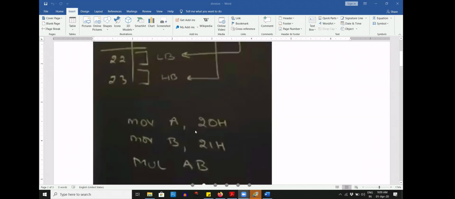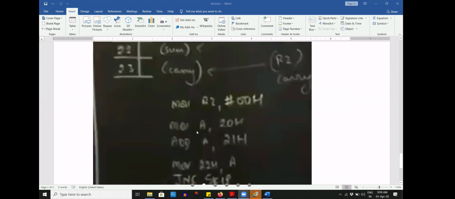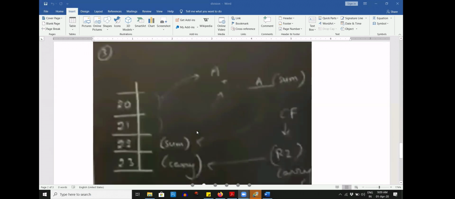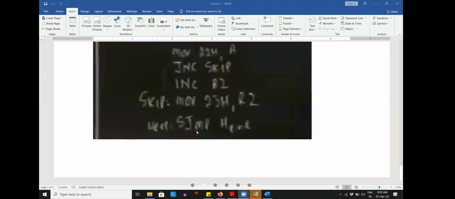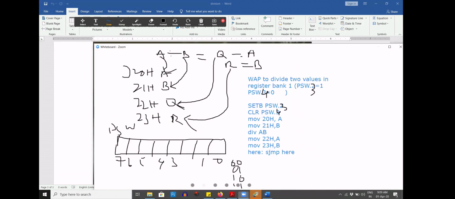This is subtraction, this is division, and now addition with carry. How will you do addition with carry? Coming back to this one, 20H, 21H, 22H, 23H.